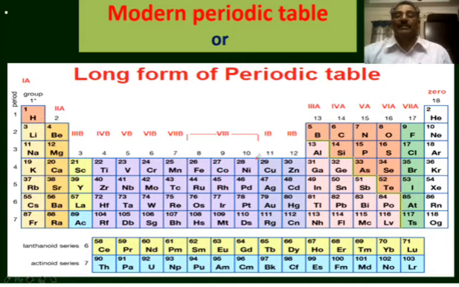So the corresponding anomaly in Mendeleev's periodic table is overruled by considering the atomic number as the basis for the classification of elements. In the same way, the atomic masses of tellurium and iodine. We discussed that the atomic mass of tellurium is more than the atomic mass of iodine, and that the element with higher atomic mass is placed before the element with the lower atomic mass.